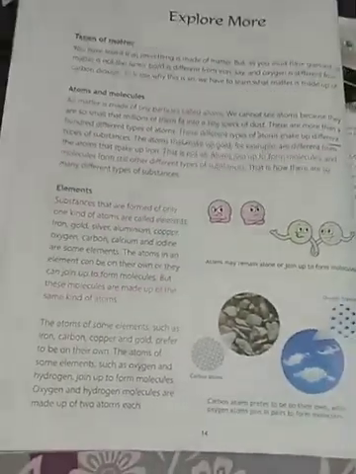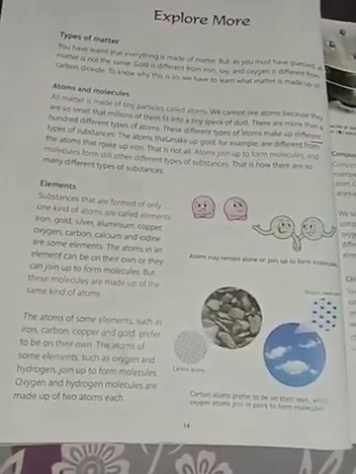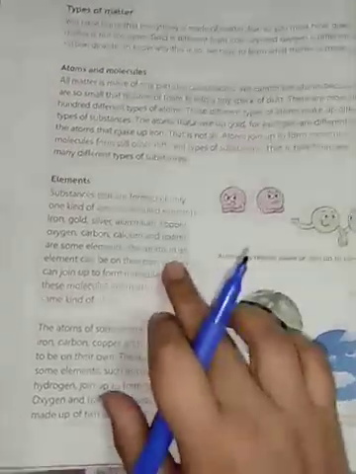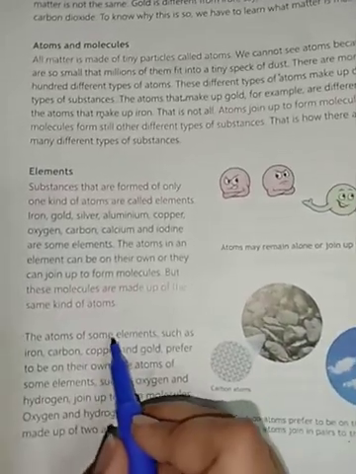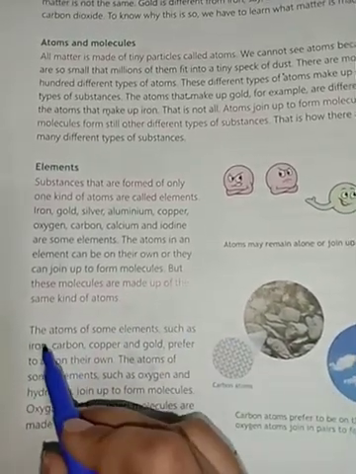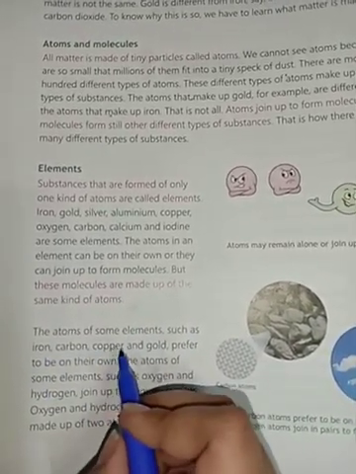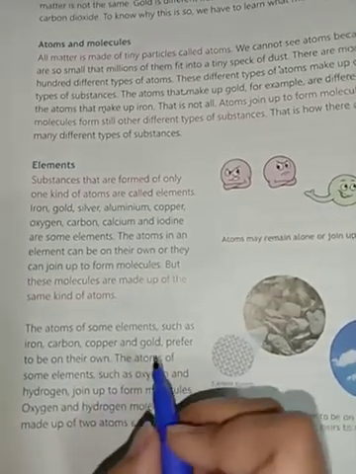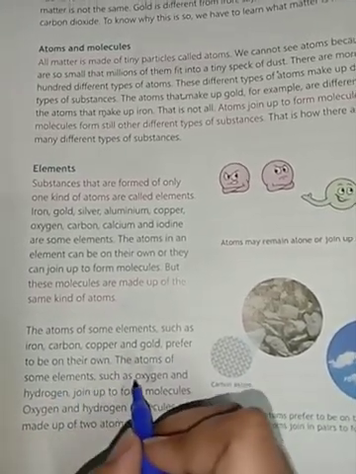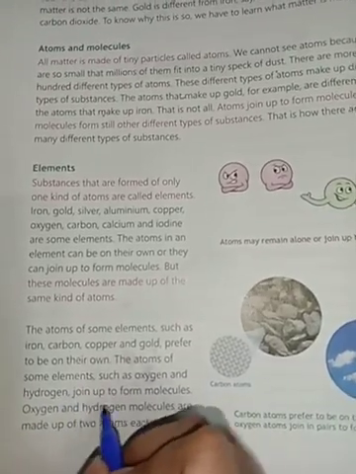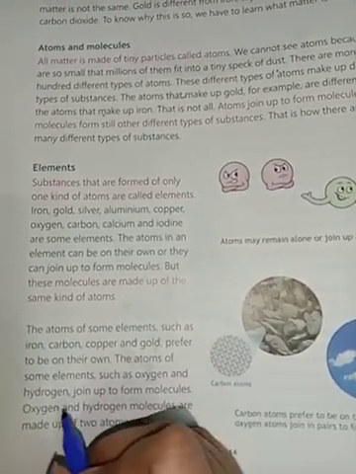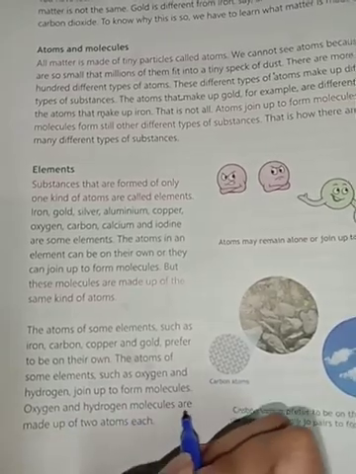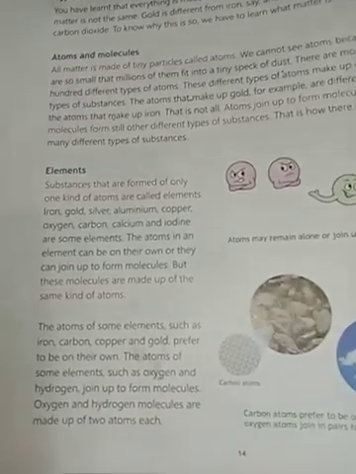First, let me read this part, then I'll explain. The atoms of some elements such as iron, copper, carbon and gold prefer to be on their own, and atoms of some elements such as oxygen and hydrogen join to form molecules. Oxygen and hydrogen molecules are made up of two atoms.